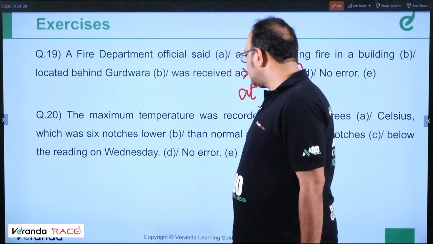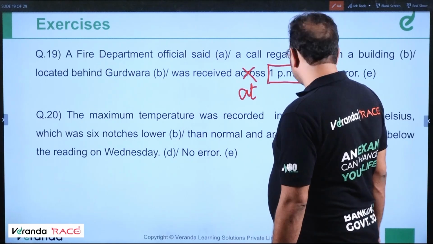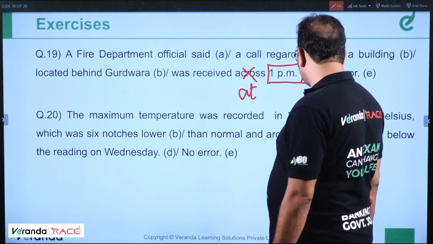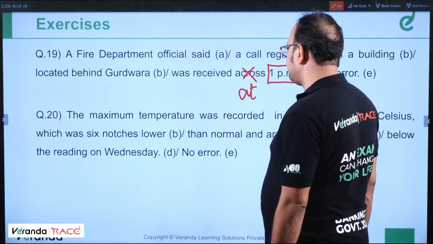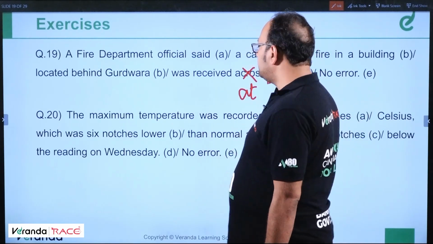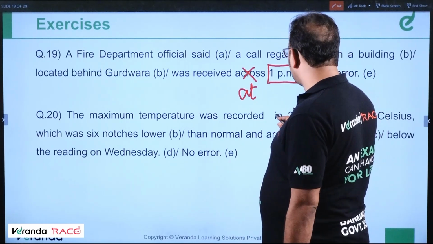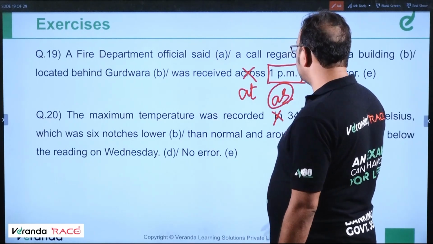The maximum temperature was recorded in 34.5 degrees Celsius, which was 6 notches lower than normal and around 3 notches below the reading on Wednesday. Okay, there's an error I think in the first part. It should be recorded as, not in, or recorded to be.